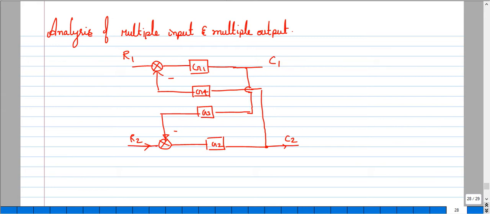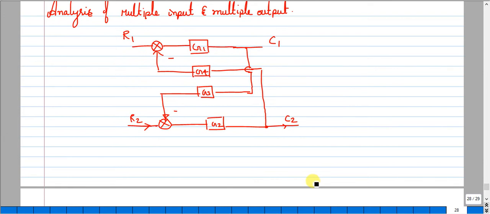Similarly, you can consider R1 and C2 with R2 as 0, and identify C2 by R1. So similarly, we shall obtain the 4 combinations of ratio of output by input.